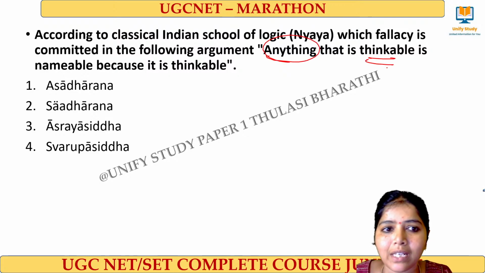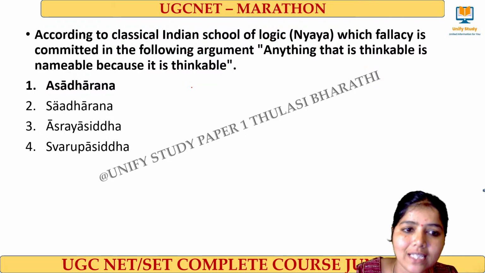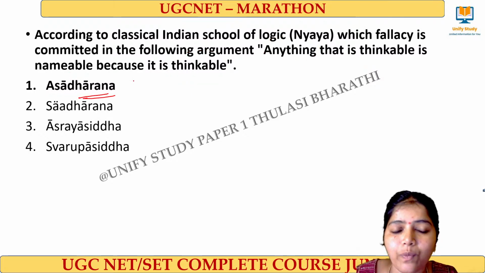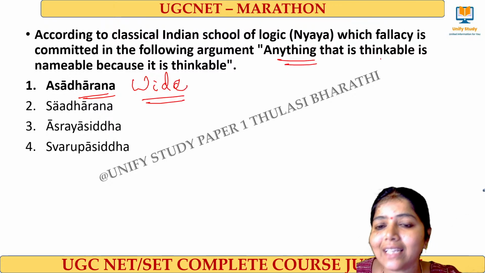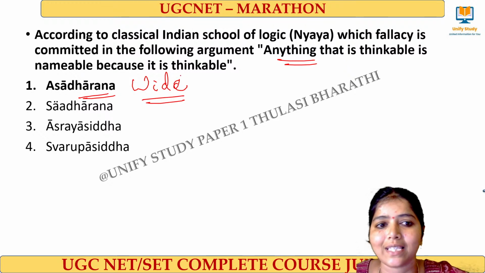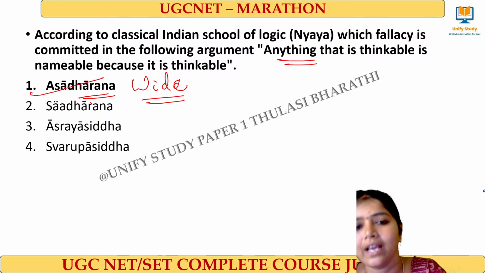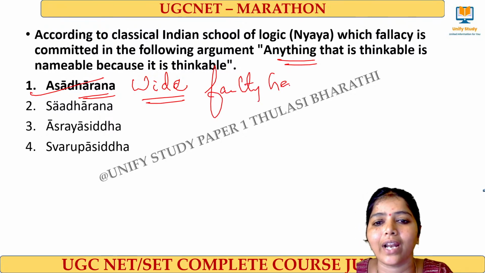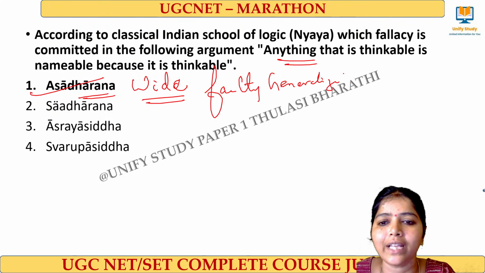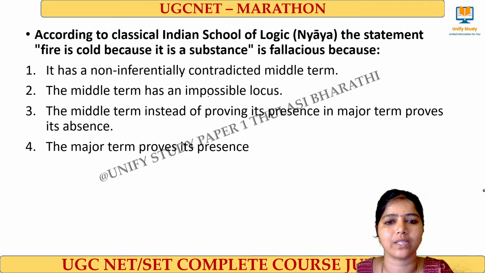The right answer is the Asadharana fallacy, where the reason which I make is very wide. I am telling everything, anything that is thinkable, it is nameable because it is thinkable. It is Asadharana fallacy. In English we can say it is nothing but faulty generalization. Faulty generalization. Very good. Next question.